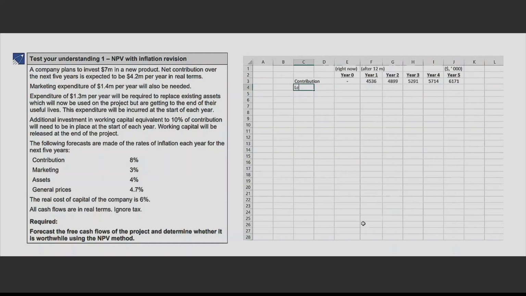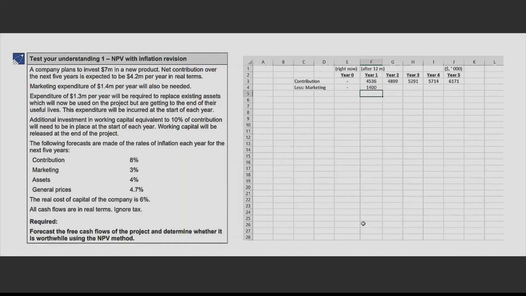So less marketing expense. Not here, you will incur here. Now how much is marketing expenditure? 1.4 million. So 1.4 million into 1000, I get 1400, but again it was in real terms.